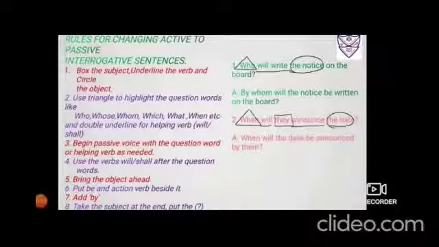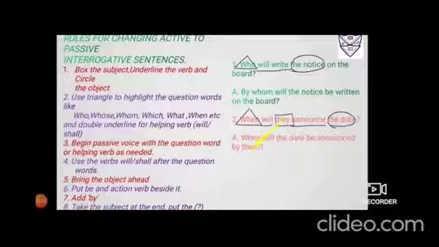Fine. Now it's a WH, so you have to put a triangle. The triangle has to be brought down same as it is. Passive voice also begins with WH only. WH is a best friend with the helping verb, so it is will. Now bring the object ahead, the date. Then use BEB and immediately beside BEB the third form of the verb. So it is announce, announced, announced. Then add BY and take the subject at the end, so they changes to them. Again you could see two pairs, WH and helping verb, BEB and third form.